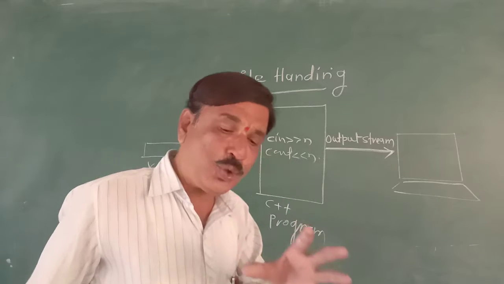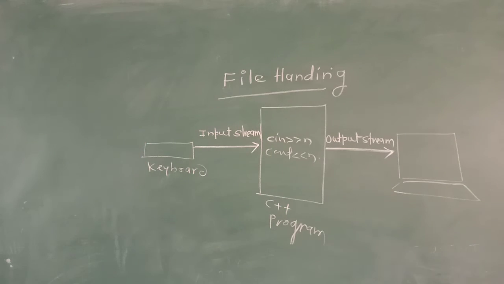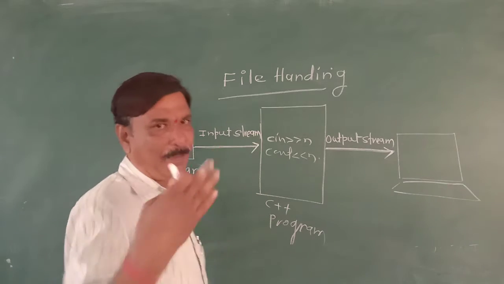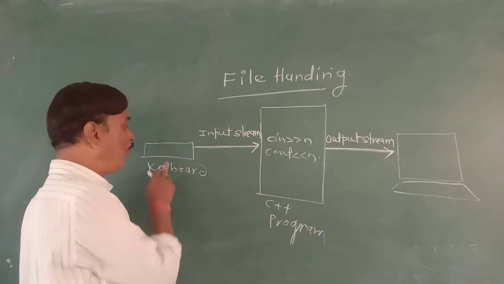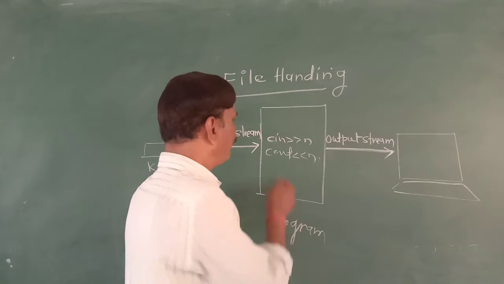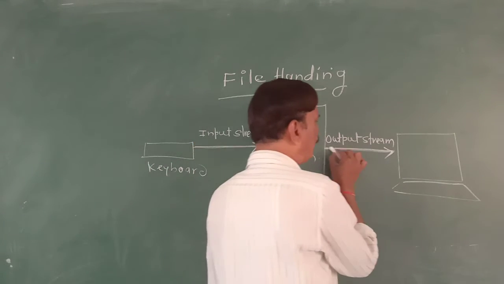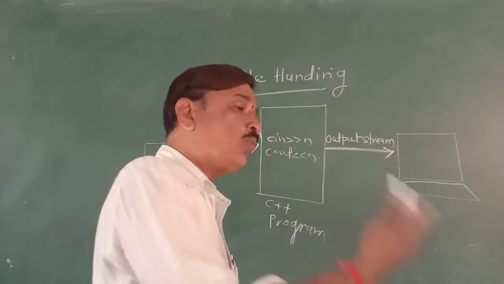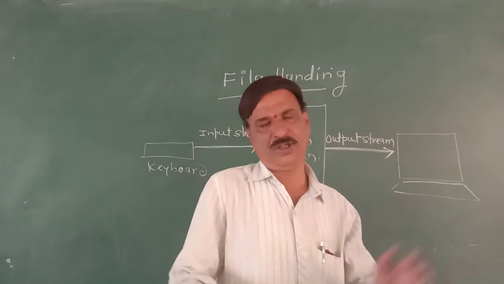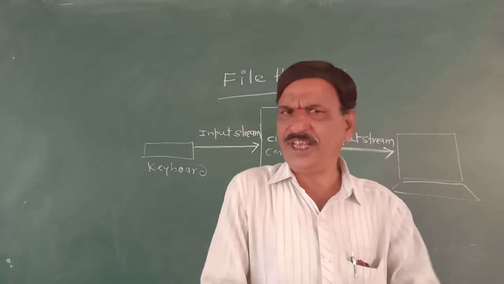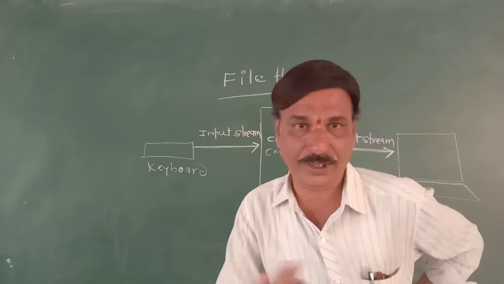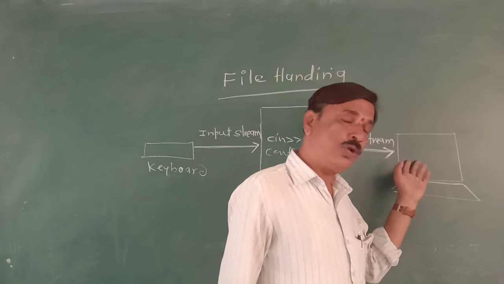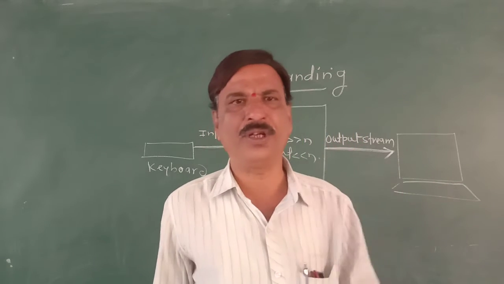So due to the execution of the cin statement, the input stream is established. Not only is the input stream established, but also the keyboard is connected. Similarly, due to the cout statement, the output stream will be established, and the monitor is connected. There is no choice for us to replace the keyboard by any other input device, and at the output stream, the monitor is connected by default.